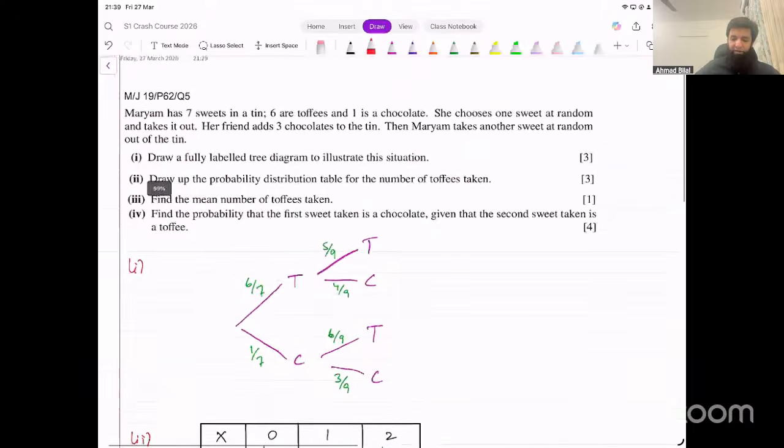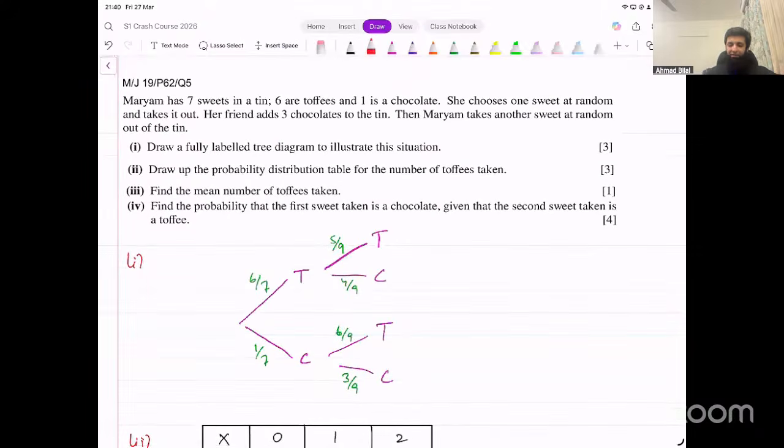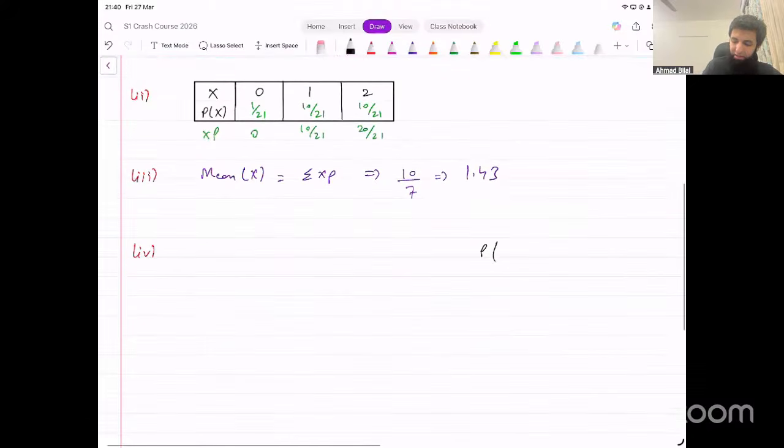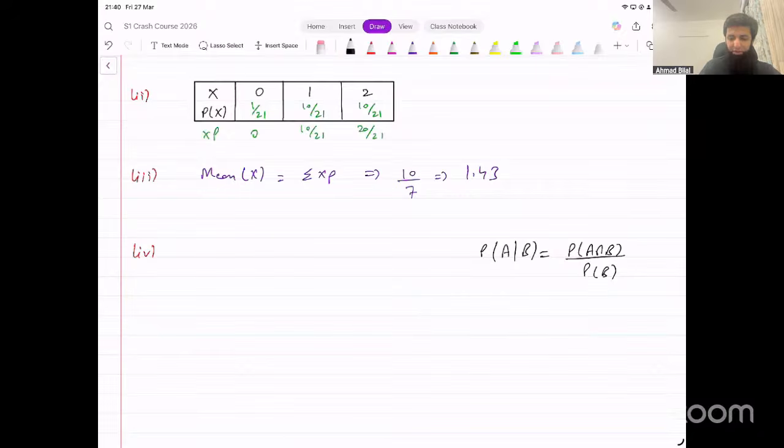Next, they're saying find the probability that the first sweet taken is a chocolate given that the second sweet taken is a toffee. Now, that's a conditional probability. Remember the conditional probability formula. It looks like this: probability of A given B, that is equal to probability of A intersection B divided by probability of B. In simple words, in the numerator, we have the probability of both events happening together. And in the denominator, we have the probability of the given event. Okay?